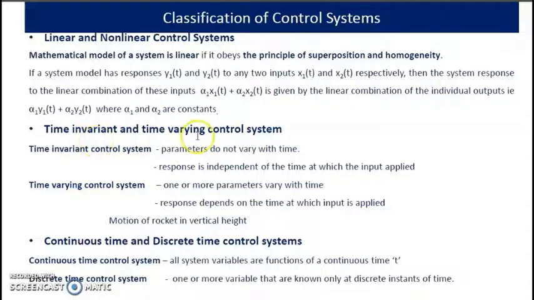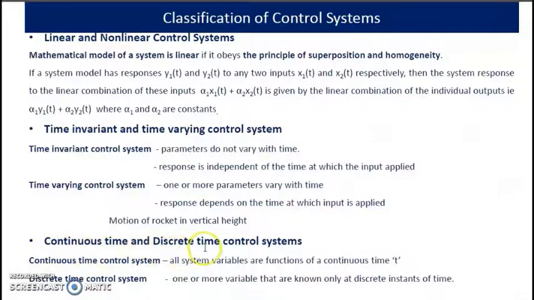Next, time invariant and time varying control system. In time invariant system, the parameters do not vary with time. But in time varying control system, one or more parameters vary with time. Example is motion of a rocket in vertical height. After some time the fuel is consumed, then there will be a change in mass. One of the system parameters is changing.